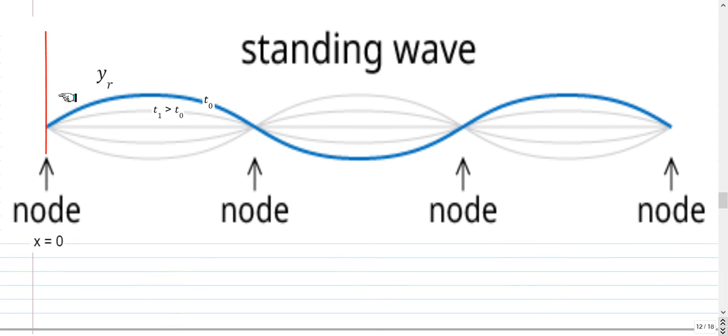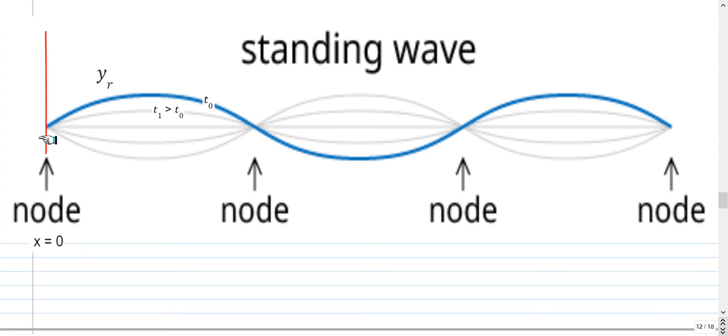At initial time t0, where the component waves are in phase, the amplitude will be maximum and the variation will be like this. At a later time t1 greater than t0, they are slightly out of phase, so the amplitude has got reduced, and at a still later time they are completely out of phase, so the resultant is 0, and at a still later time they will combine to give negative amplitude, and after that negative maximum, and after that negative, and then 0, and then positive maximum. So this will keep on repeating.